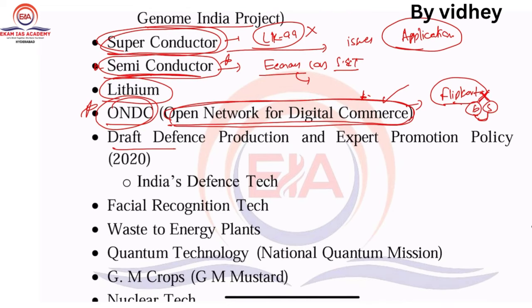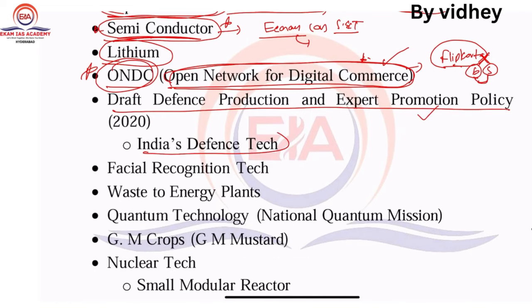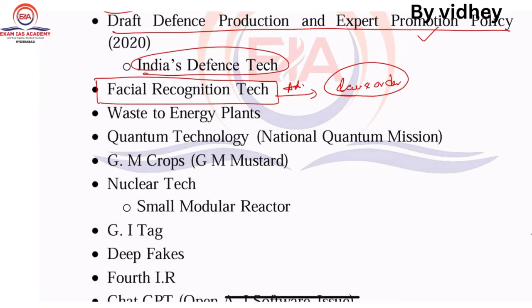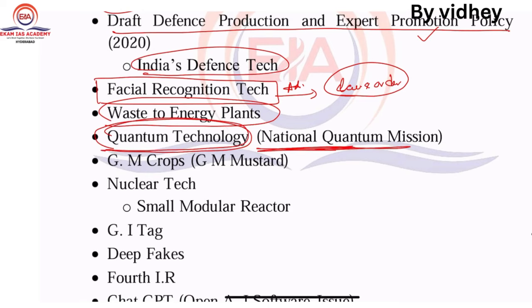Next one, the draft defense procurement production export policy, which you have already talked about. So go through this one. India's defense technology. Yes, there is one, facial recognition technology, very important in this dimension of law and order, right? Next one, waste to energy plants, very important. Next one, quantum technology. Overall quantum technology is very important, so the National Quantum Mission. Next one, GM crops.